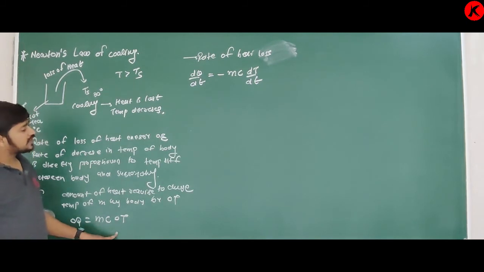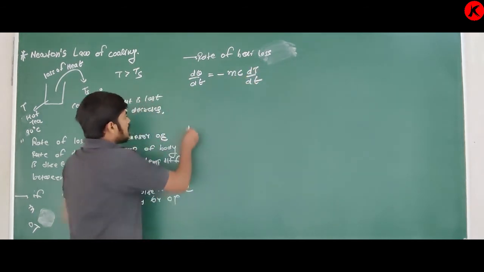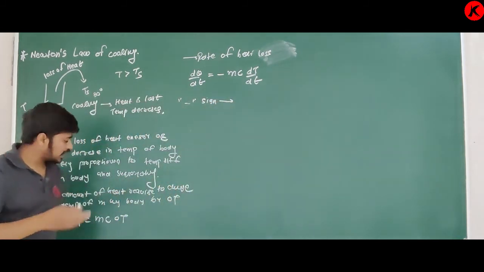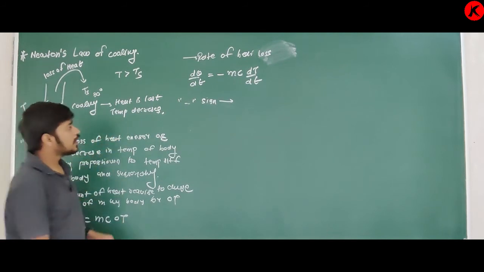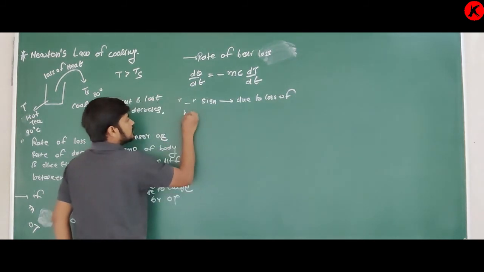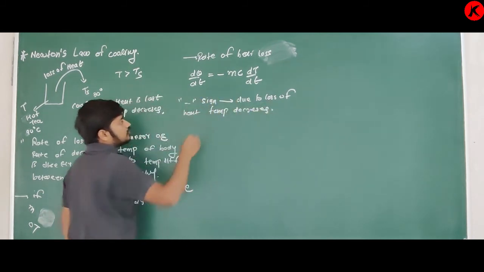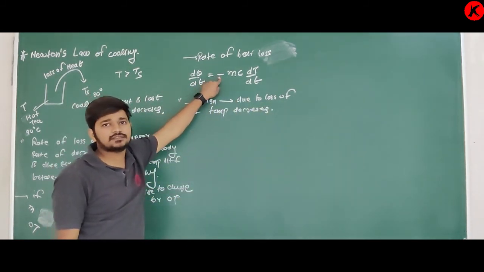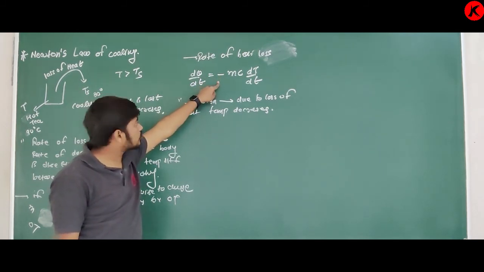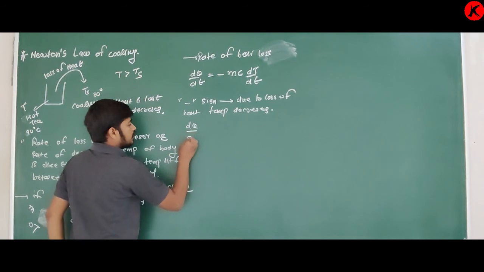So delta Q is equal to mc delta T. From this equation I can write dQ upon dt is equal to minus mc dT upon dt. Why the minus sign? The minus sign is due to loss of heat, temperature decreases. That's why here we have to write the minus sign. Clear about this?